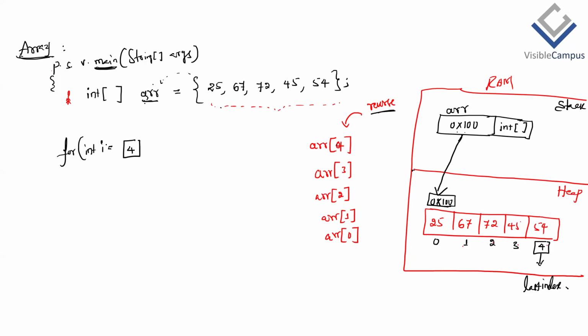It means it will not work for different sizes of array, I mean an array with more or fewer elements than this. Then what is the generic way? Use the length property, array dot length. Length will give the total number of elements, but the last index is one less than that. So this is the generic logic which we can use to print the array elements in reverse order. Then semicolon, and I should be greater than or equal to 0. Then I minus minus we can write here. Then inside this for loop body, System.out.println, print I. Am I correct?